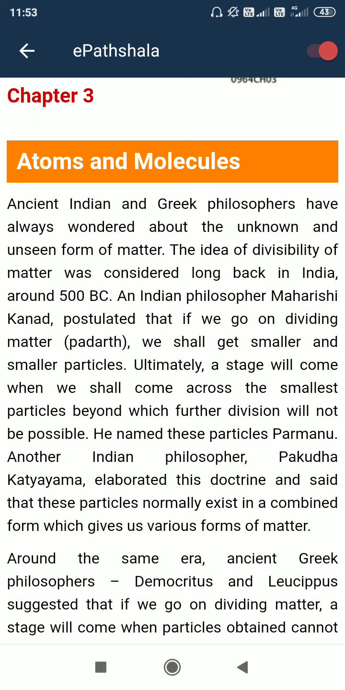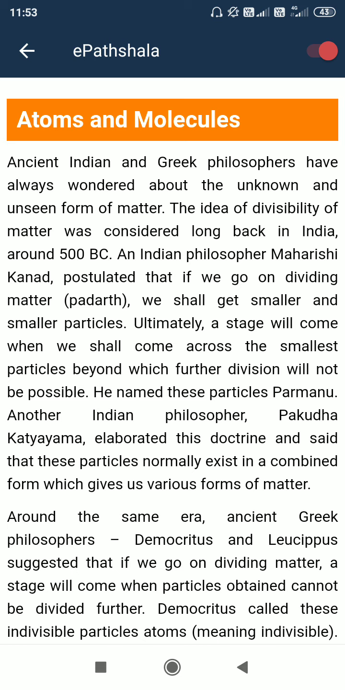So today's topic is atoms and molecules. An atom has electron, proton, and neutron. Proton and neutron are inside the nucleus, and electron is revolving around the nucleus. Electron is negatively charged, proton is positively charged, and neutron does not have any charge.